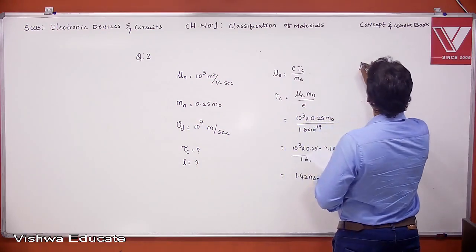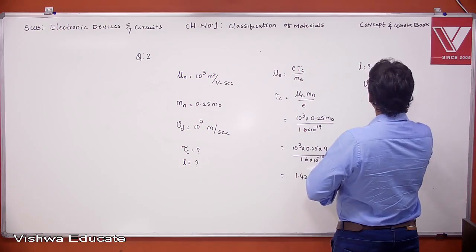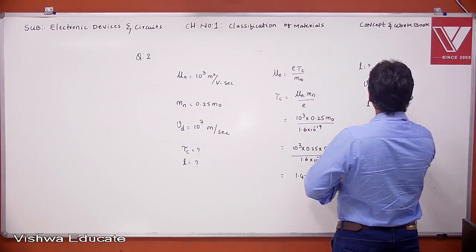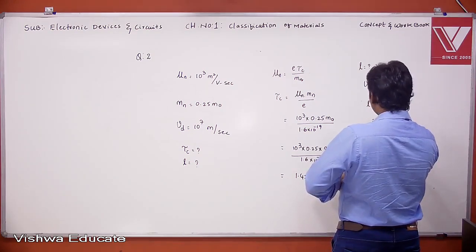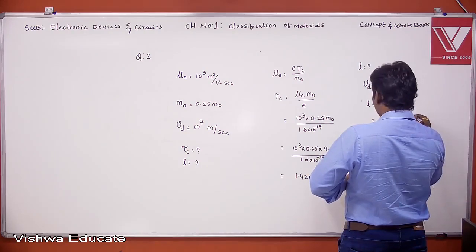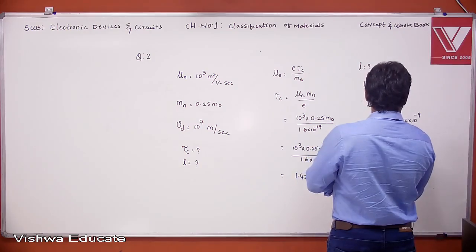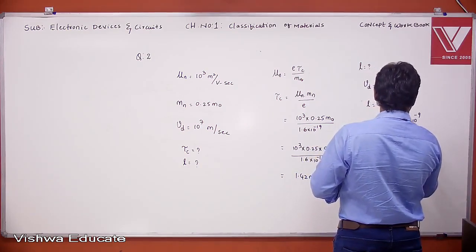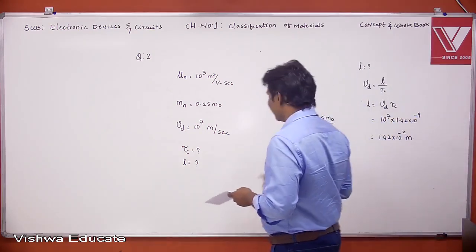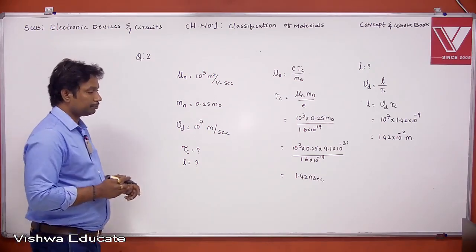Now how to calculate the mean distance? We know the relation between velocity and mean distance: velocity is equal to distance by time. Now L equal to velocity into time. The velocity is 10 power 7 into 1.42 into nano, which means 10 power minus 9. So 1.42 into 10 power minus 2 meter. This is the mean distance. Copy? Yeah. Next.